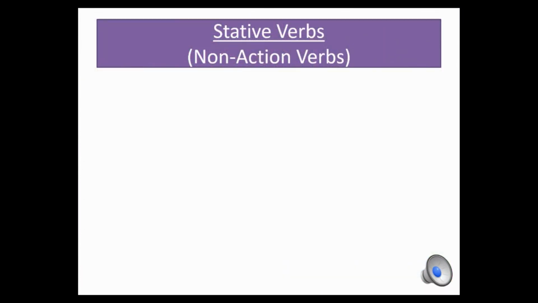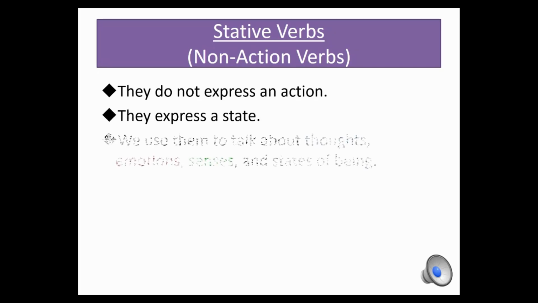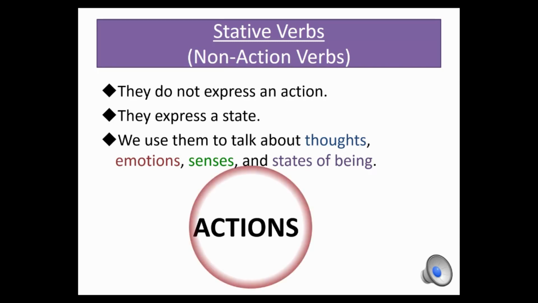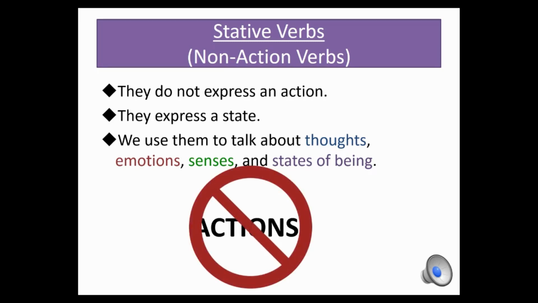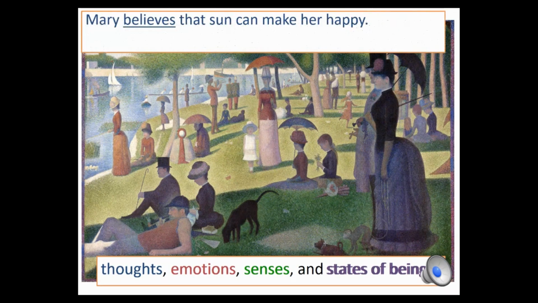These are stative verbs, also called non-action verbs. They do not express an action. They express a state. We use them to talk about thoughts, emotions, senses, and states of being. We do not use them to talk about actions. Let's look at some examples.